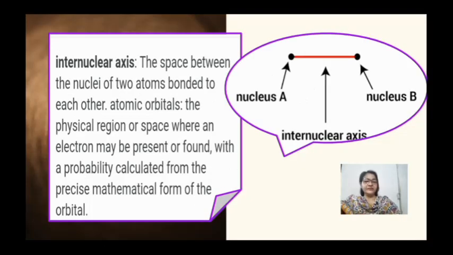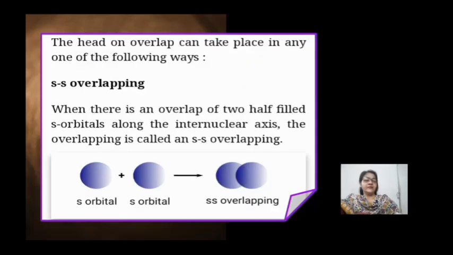Now, what is internuclear axis? You can see that the line joining the nucleus of atom A and nucleus of atom B is called internuclear axis. And atomic orbitals are the physical region or space where electrons may be present or found with the probability calculated from the mathematical forms of the orbital. The head-on overlap can take place in any of the following ways.